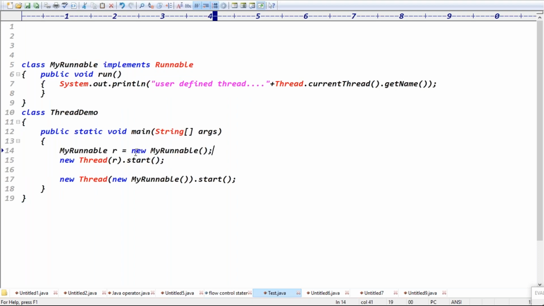So MyRunnable r equals new MyRunnable. Directly r.start is not possible, that's why you are creating new Thread and calling start, right? Here in new Thread start, which one do I want to register? The r thread. That's why I'm passing it here. The second line is the same code, but instead of creating an object separately, I'm passing the object directly here itself, right? The second case, guys.